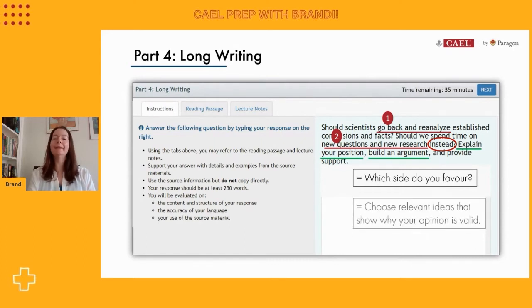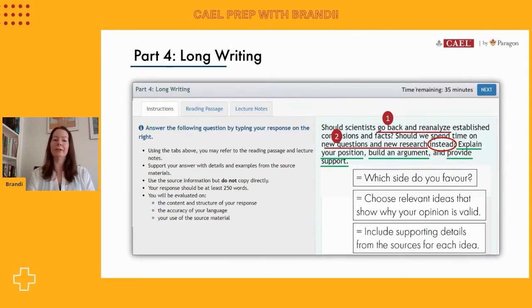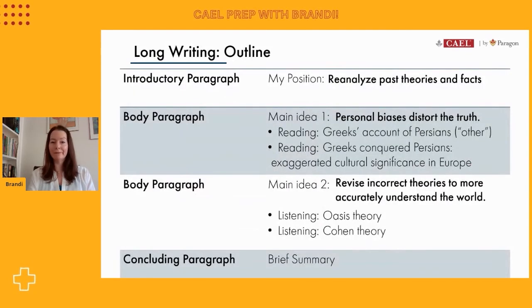Now, once we have a position, we then have to build the argument. So this means then that you should be able to come up with at least 2 reasons why you feel that your position is valid. And once you've got those main reasons, you're going to look for supporting details. So this is where you return to both the reading and listening passages to select specific examples to support your ideas.